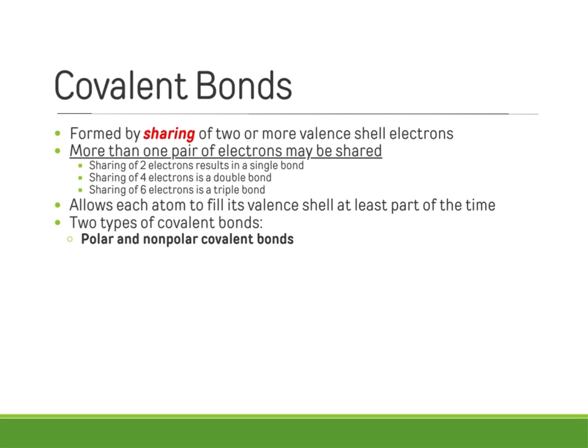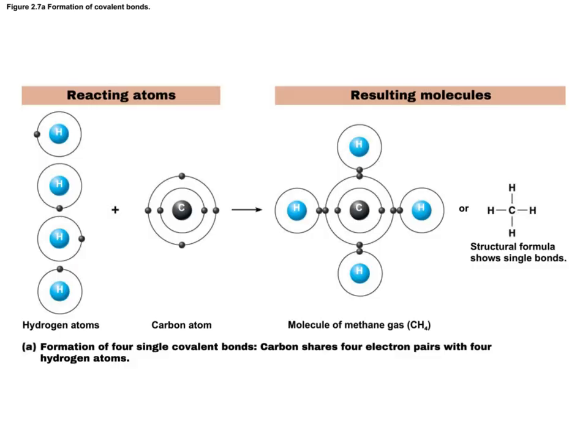There are 2 different types of covalent bonds, polar and nonpolar covalent bonds. So let's look at examples of a single bond. So we have carbon with its 4 valence electrons, and then we have 4 hydrogens, each with 1 electron, so 1 valence electron. These hydrogens would like 2 electrons, and carbon would like at least 4 more electrons, so they could all be happy with their number of electrons.